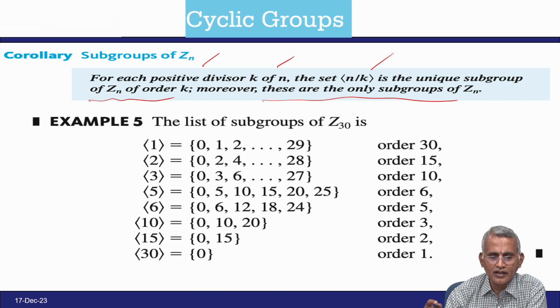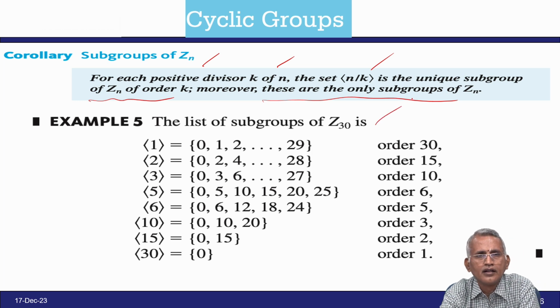So, for example, the list of subgroups of order 30: for 1 it is 0 to 29, and the order is 30. For 2 we have 0, 2, 4, up to 28, and then the order is 15. For 3, the multiples of 3 are 0, 3, 6, up to 27, in integer modulo 30.